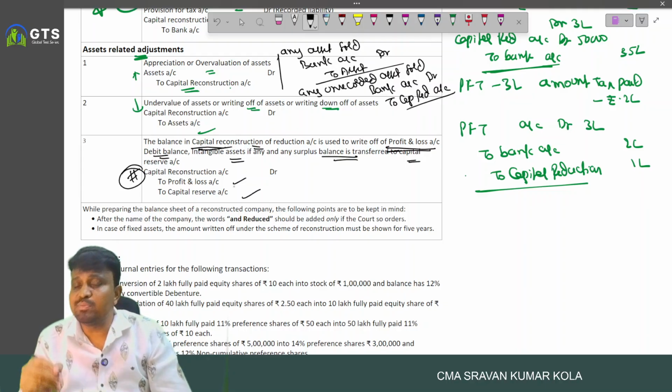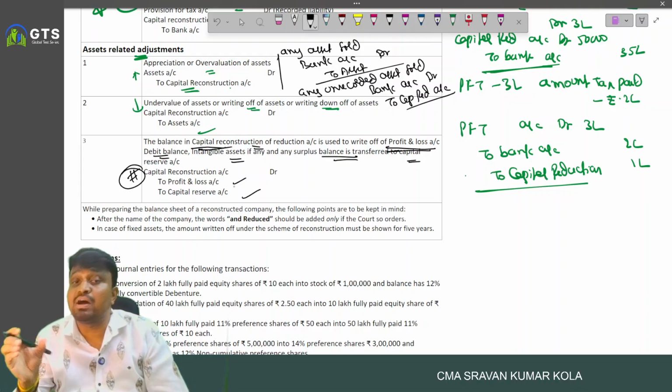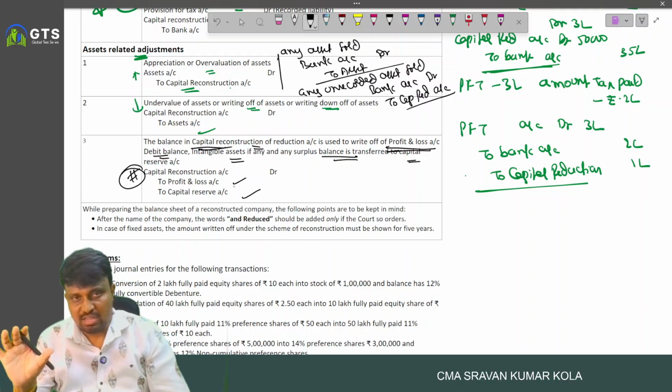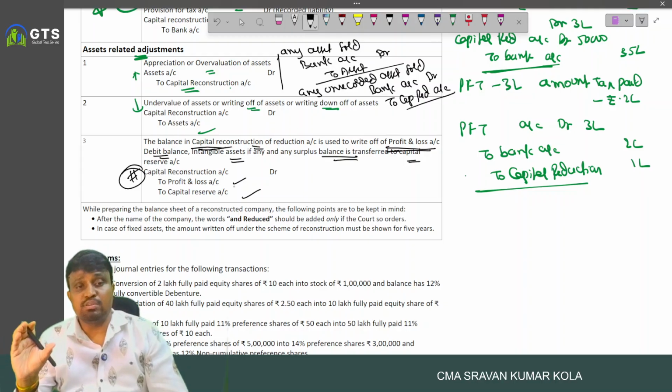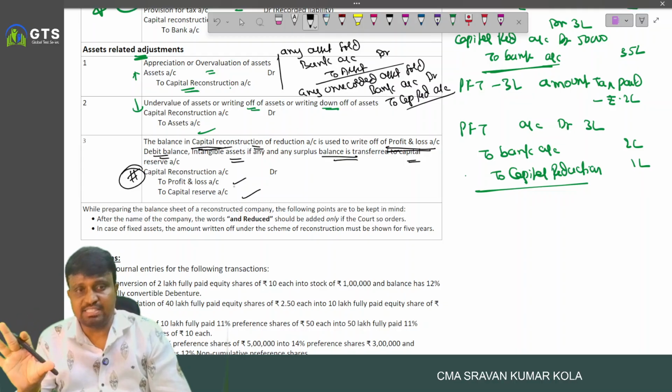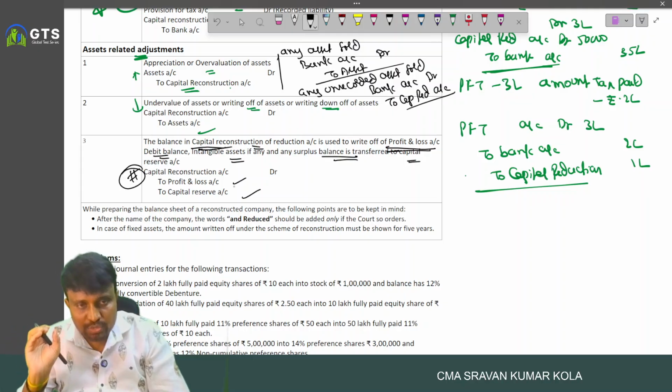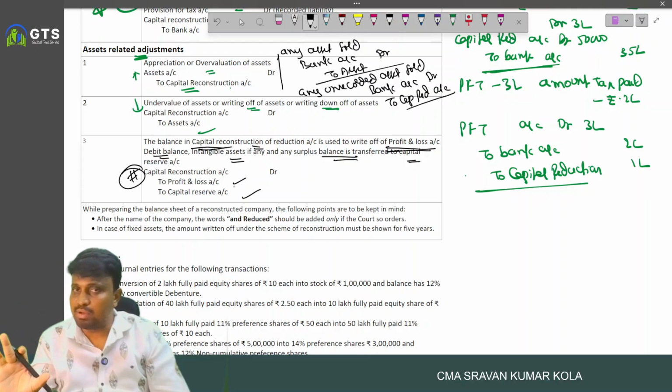And other assets will be written off only if it is stated as a part of the program of IRC. If it is not stated as a part of the program, don't write off any other asset. Only our objective is to reduce profit and loss account debit balance mainly as a part of IRC.